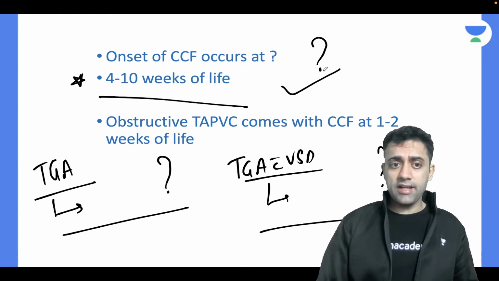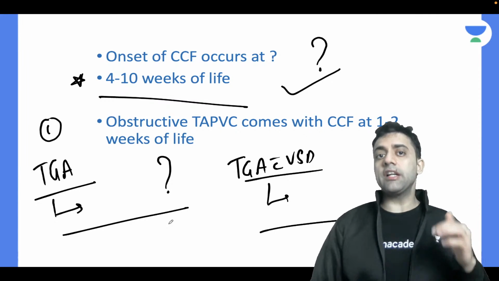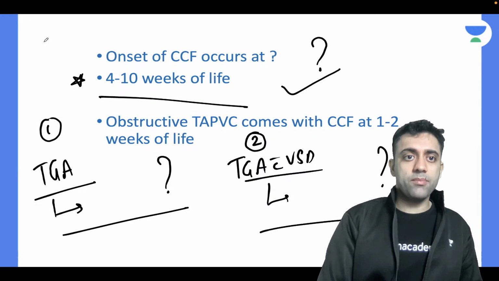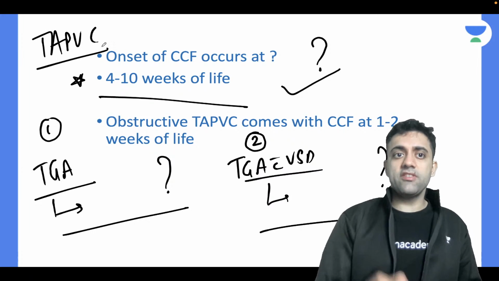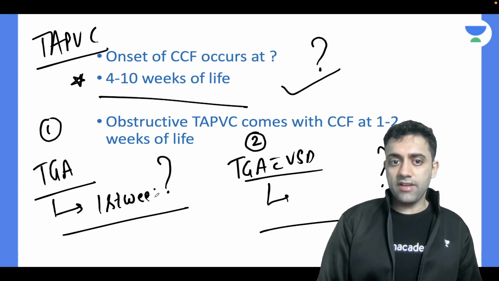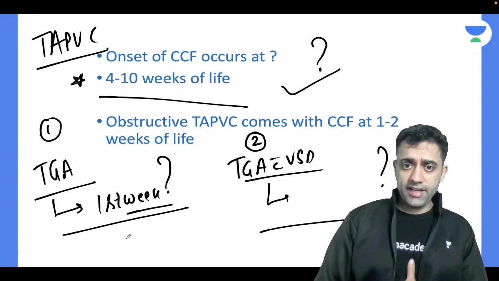The very important slide. Number one, isolated TGA baby, when will it go into failure or show you symptoms? TGA with VSD will show you when, and now the third part is the TAPVC patient. TAPVC patient will show you when. Exactly. So TGA alone, I remember it was the first week. In the first week of life, basically, it will show you the failure features.